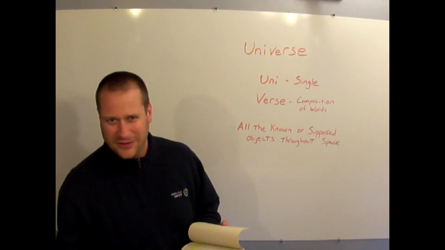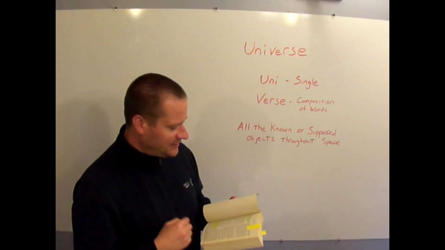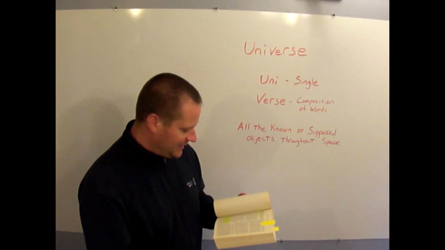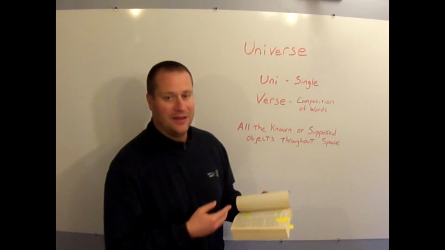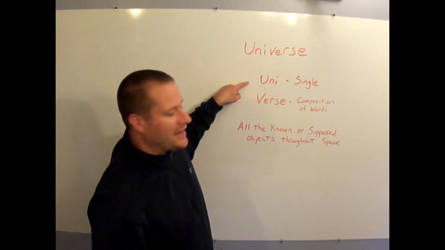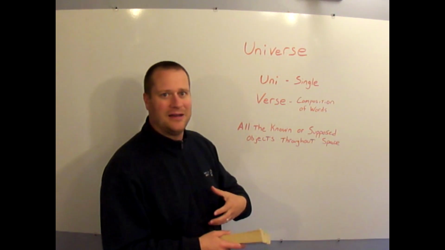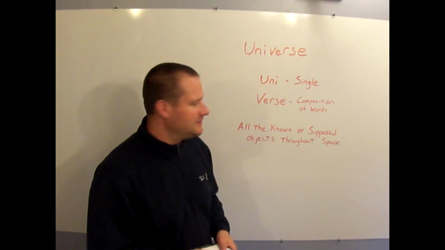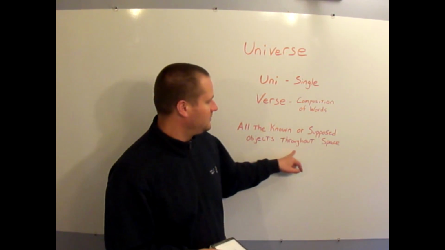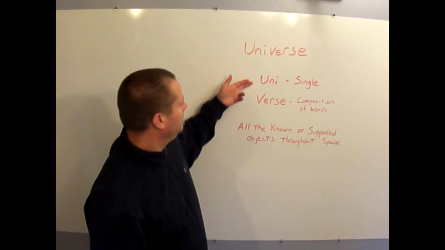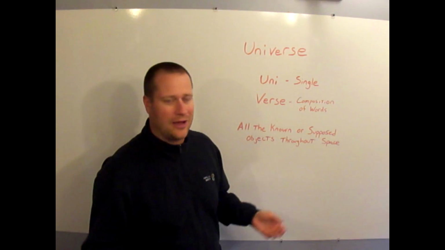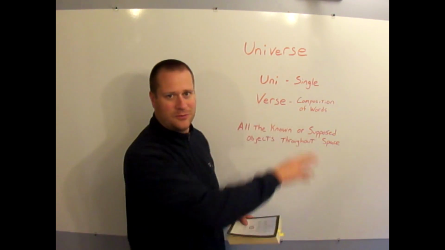I'll just read to you something from Genesis real quick. And God said, let there be light, and there was light. And God said, let there be lights in the expanse of the heaven, and it was so. So even the word seems to imply a single spoken sentence, that God created everything by his word. So the official definition is all the known or supposed objects throughout space, everything out there. But the root word itself even declares the majesty of God, that we describe everything out there as a single spoken sentence.